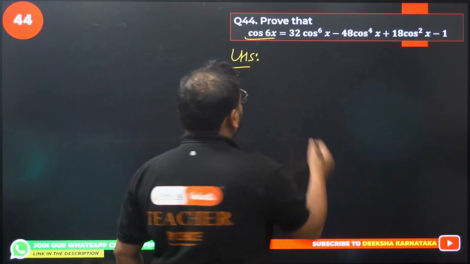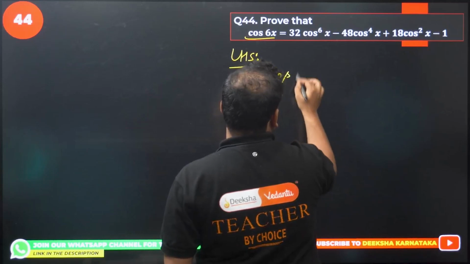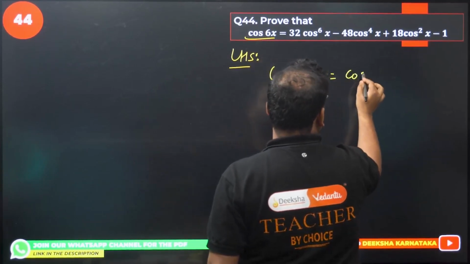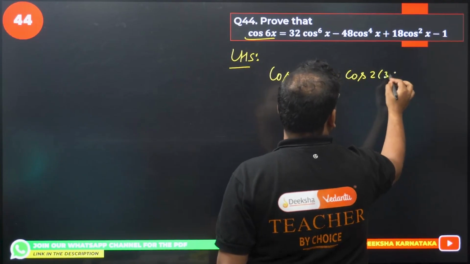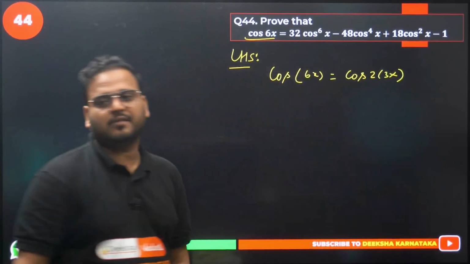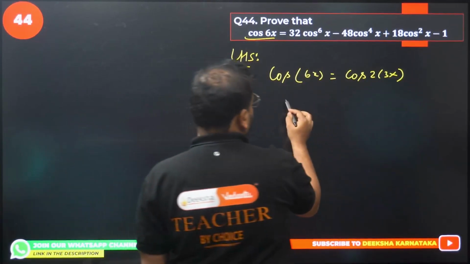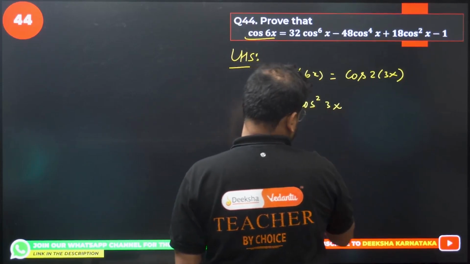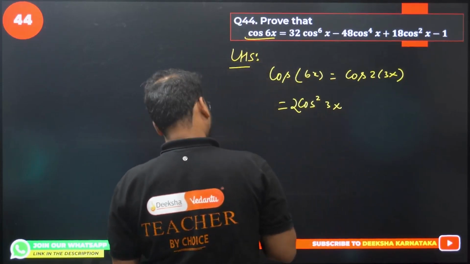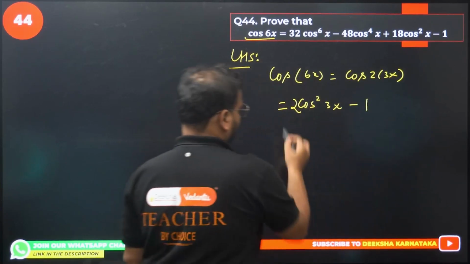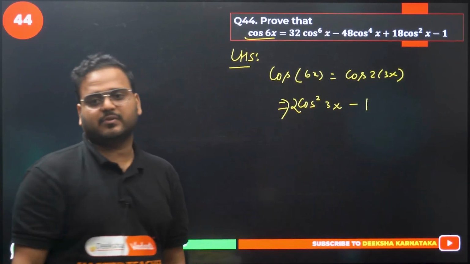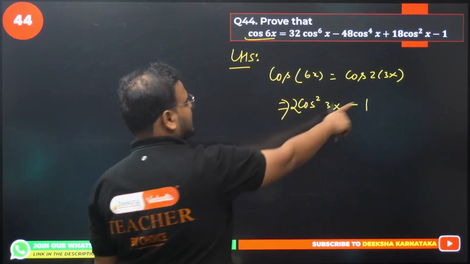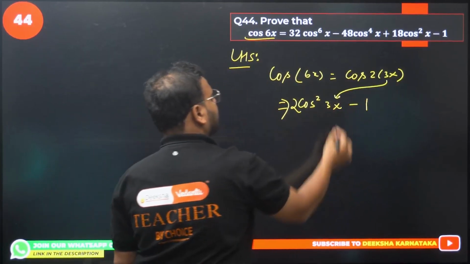Let's use that. Use here cos of 6x equals cos of 2 times 3x. For this we'll have the formula 2 cos square 3x minus 1. 2 cos square 3x minus 1 is the formula. Remember, 2 cos square x minus 1 is the formula for cos 2x. So in this case the angle is 3x, right? That's why I've written over here 3x.